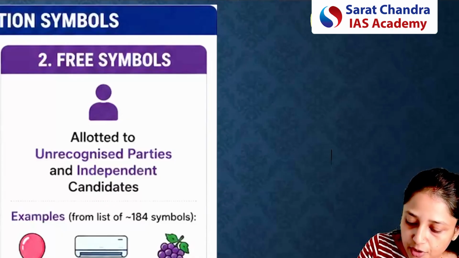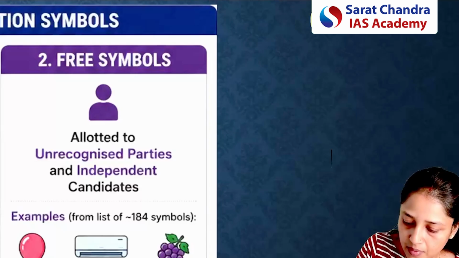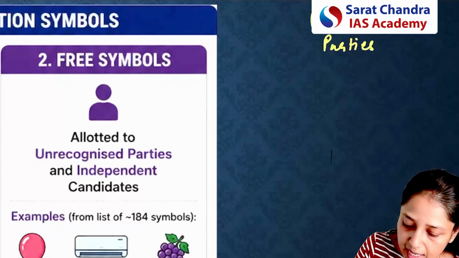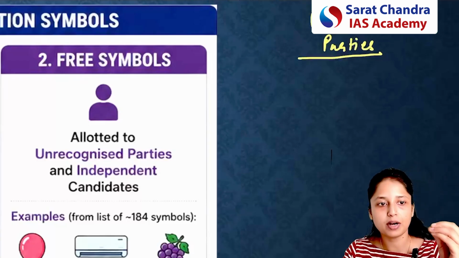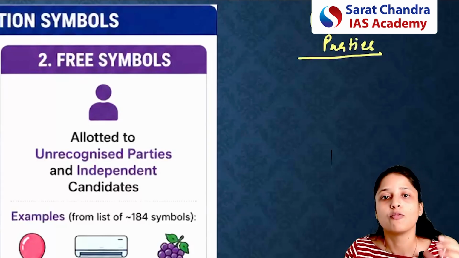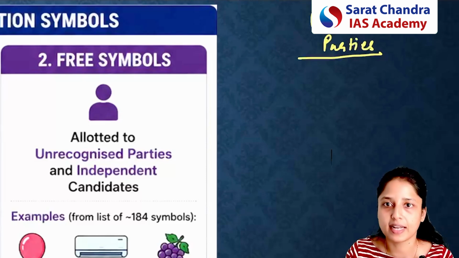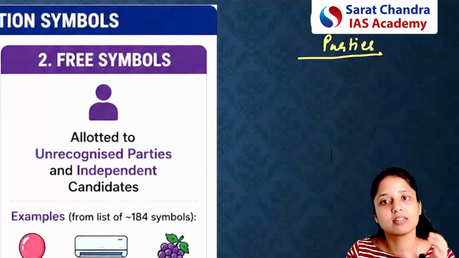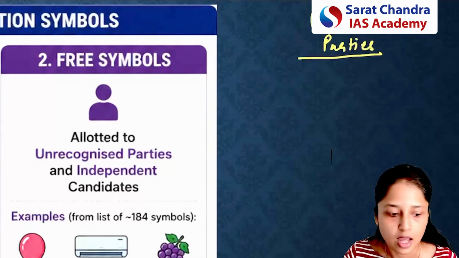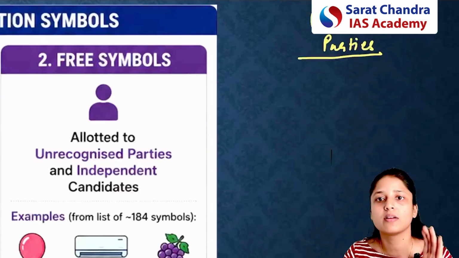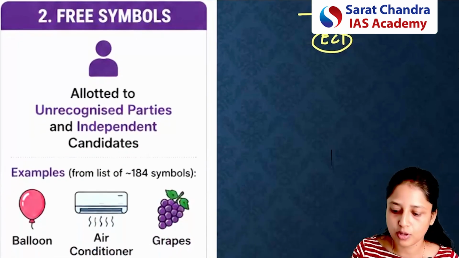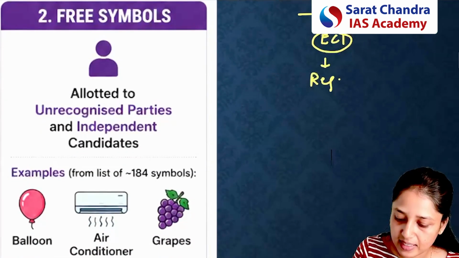So see, if we talk about, is it visible? Yes. If we talk about the political parties in India, then the important thing here is that if a particular group of citizens of India wants to call itself a political party, then this entity or this group must be registered with the Election Commission of India. So any political party has to be registered with the Election Commission of India. Registration is required. So all the political parties in India will be registered with the Election Commission of India.